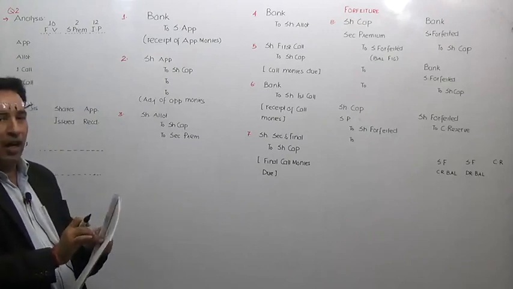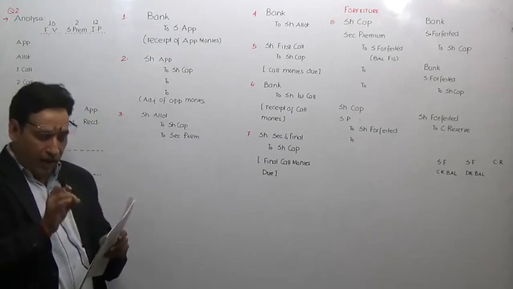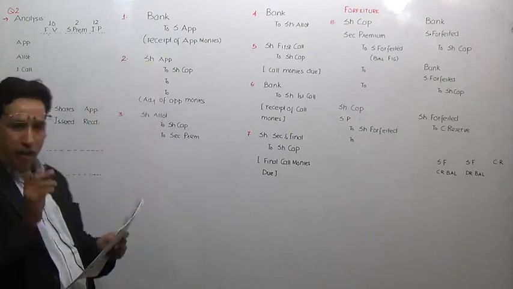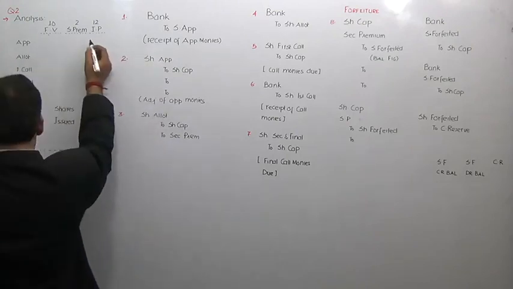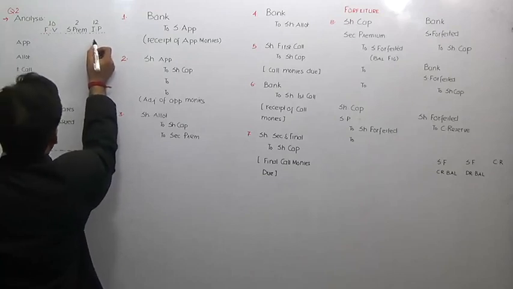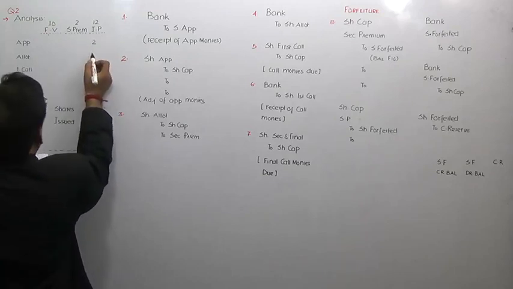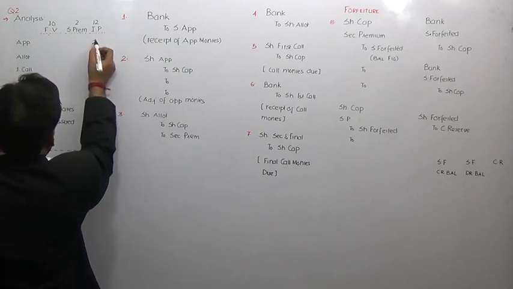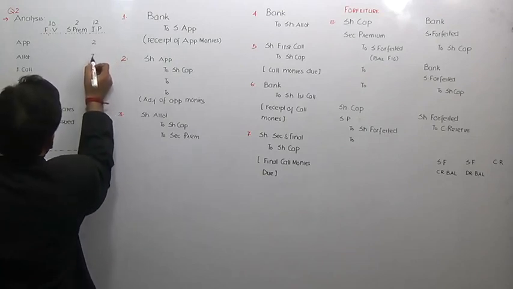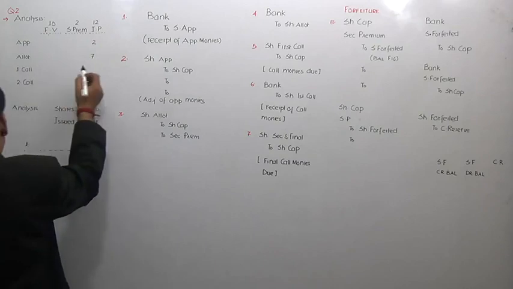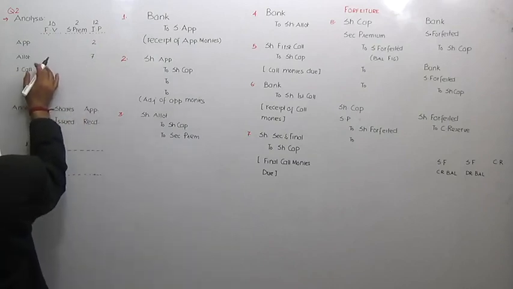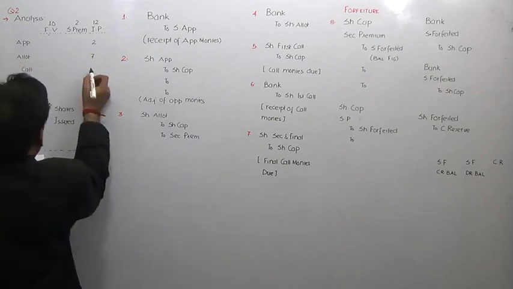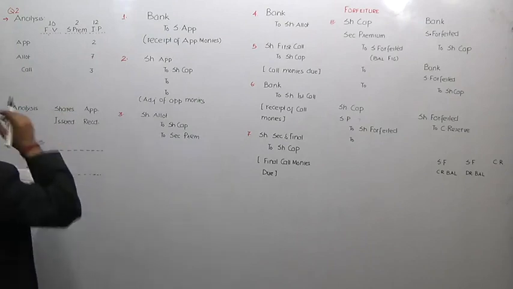These call rates are always against the issue price. Just pay attention: application money is rupees 2, allotment money is 7, so I'm writing it under the column of issue price. Is it clear? Similarly, in this case there is only a first and final call, which is rupees 3.